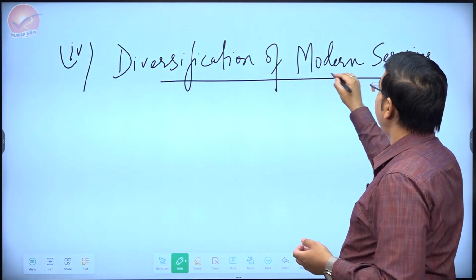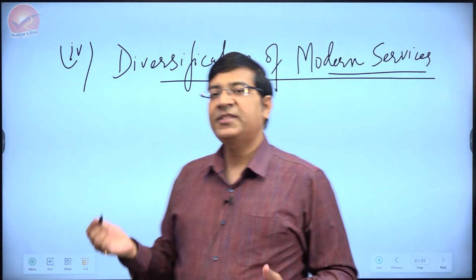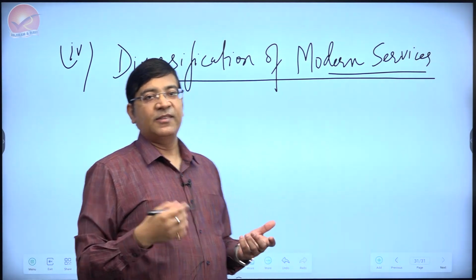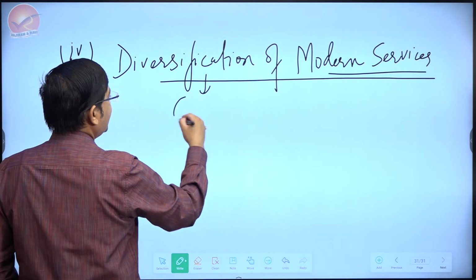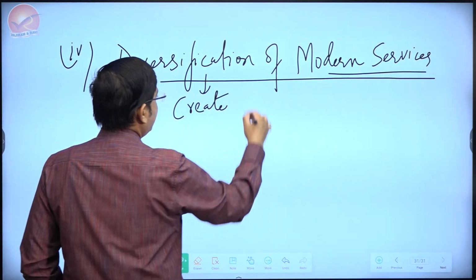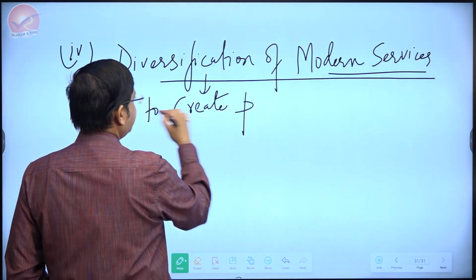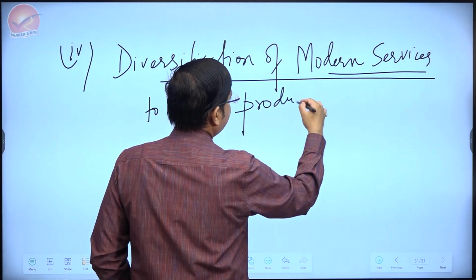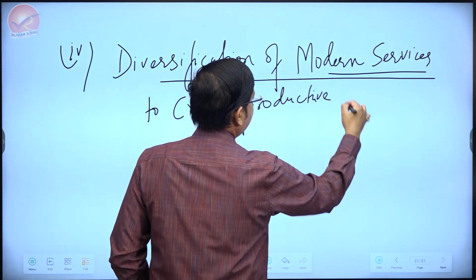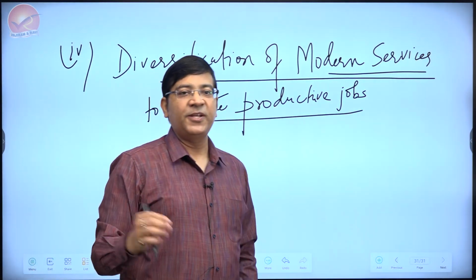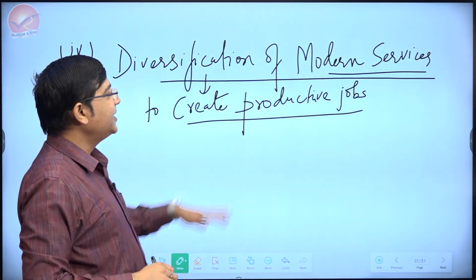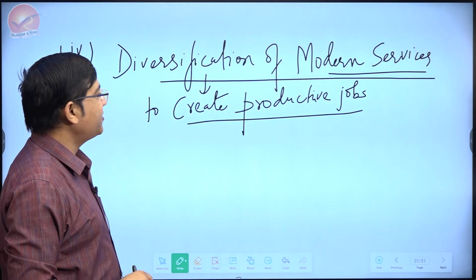But the time has come that we should diversify beyond just IT sector or ITES and go into the other areas. Such a diversification will create productive jobs, because services are generally more labor intensive as compared to the capital intensive industries. So it will create productive jobs on one hand.